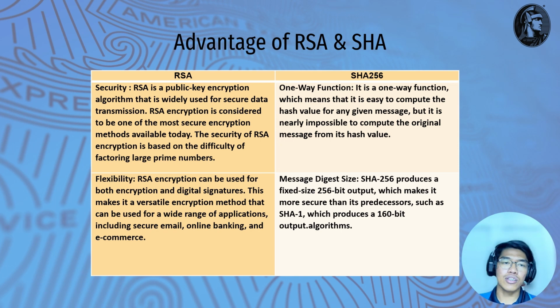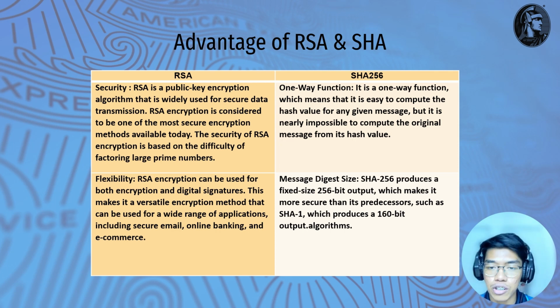The first one, advantages of RSA. In terms of security, RSA is a public key encryption algorithm that is widely used for secure data transmission. RSA encryption is considered to be one of the most secure encryption methods available today. The security of RSA encryption is based on the difficulty of factoring large prime numbers. The second one is flexibility. RSA encryption can be used for both encryption and digital signatures. This makes it a versatile encryption method that can be used for a wide range of applications, including secure email, online banking, and e-commerce. Next is the advantages of SHA-256.